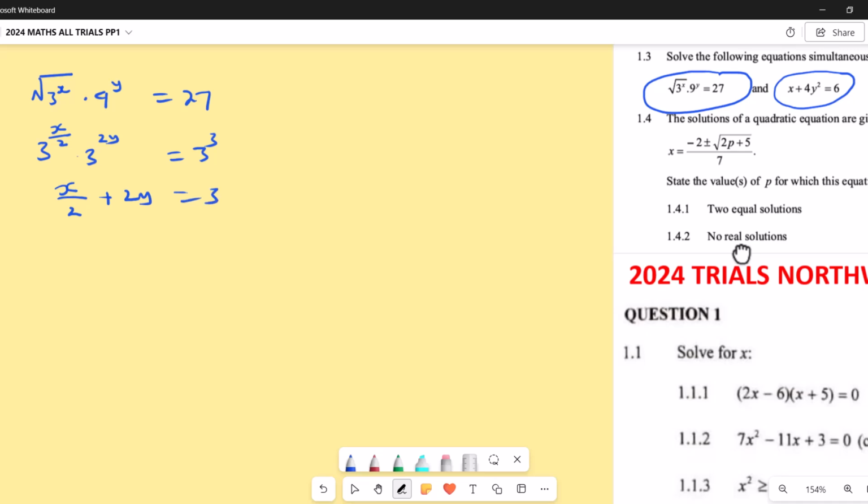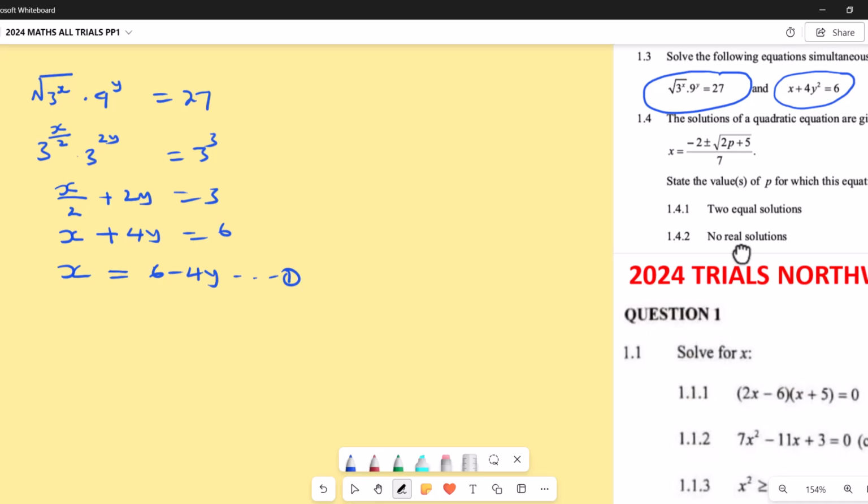Okay, so from here, I can multiply through by 2 to get x plus 4y equals 6. Okay, so meaning my x equals 6 minus 4y. So you see, I have my linear unknown. Okay, so this is equation 1.